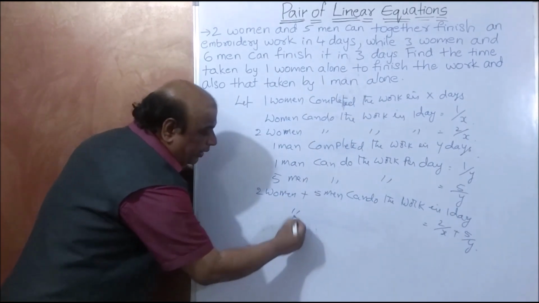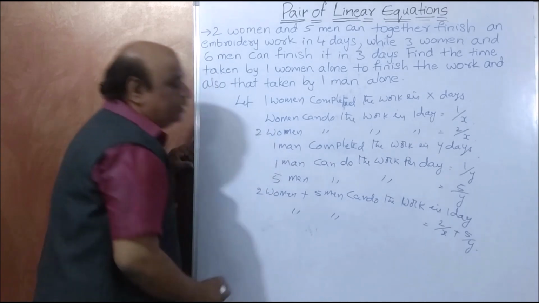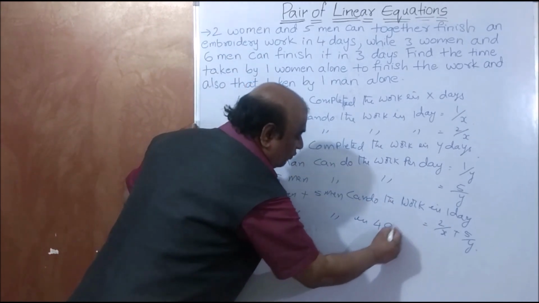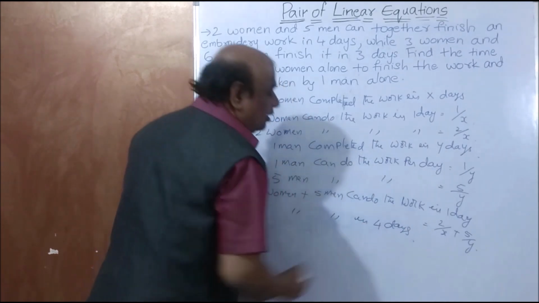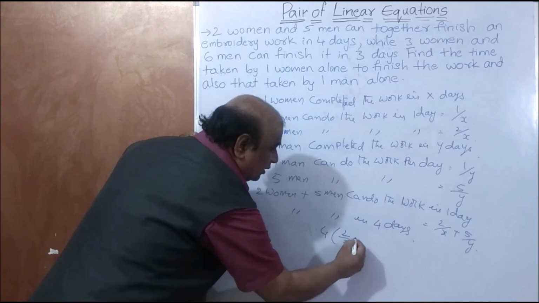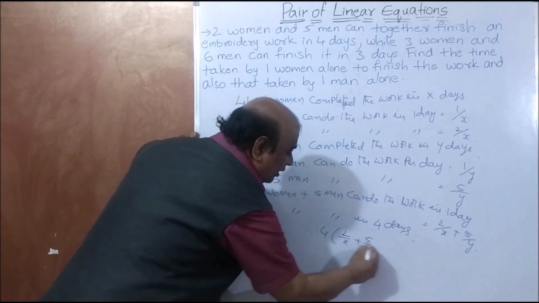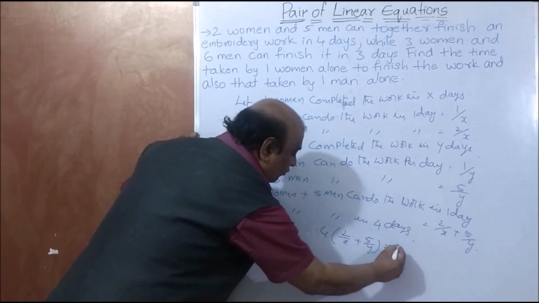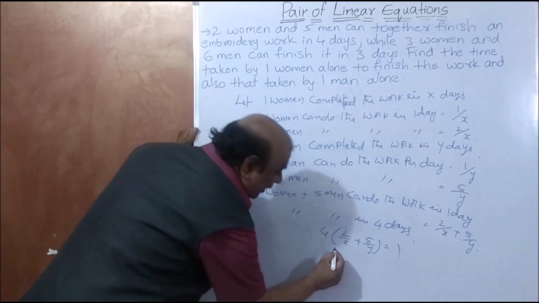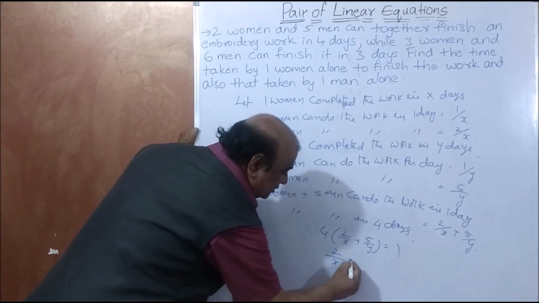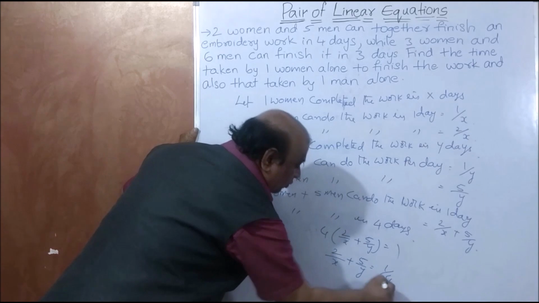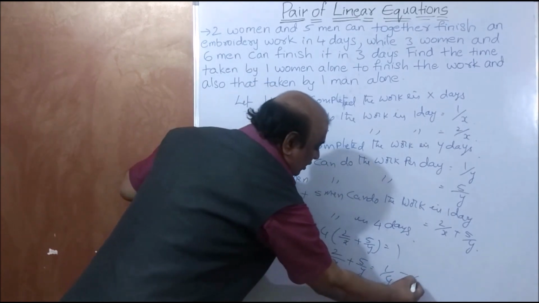Again, 2 women and 5 men can do the work in 4 days. That is equal to 4 into (2 by X plus 5 by Y), that is equal to 1. They completed total work 1. Now 2 by X plus 5 by Y is equal to 1 by 4. This is equation 1.